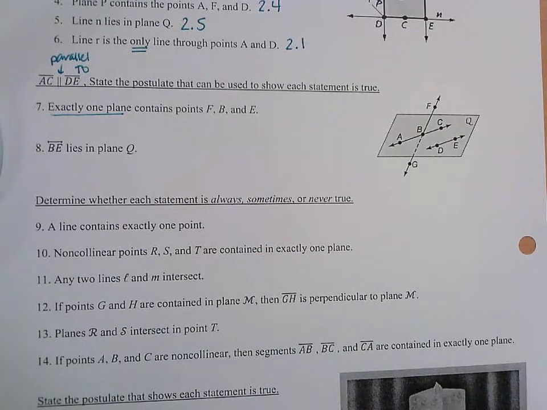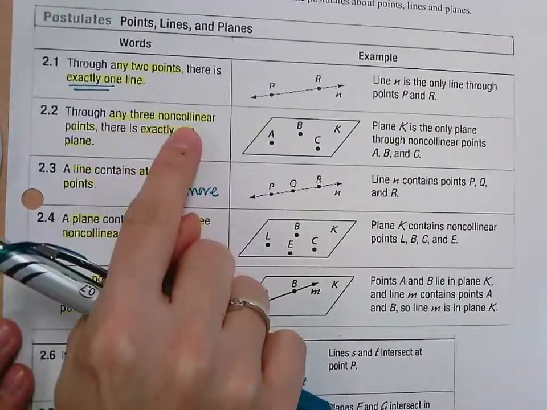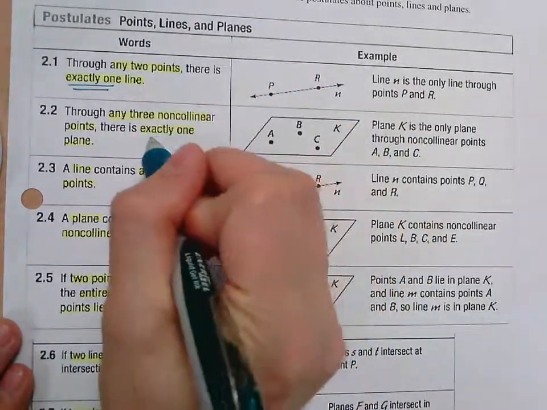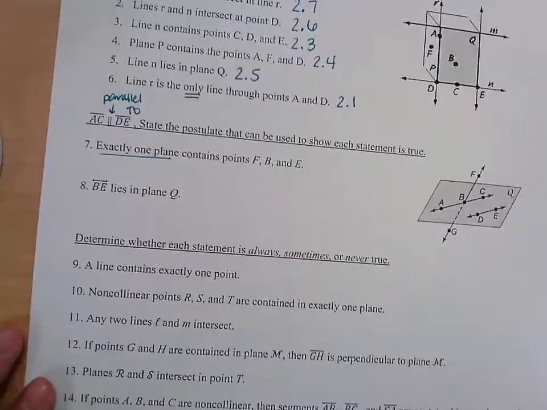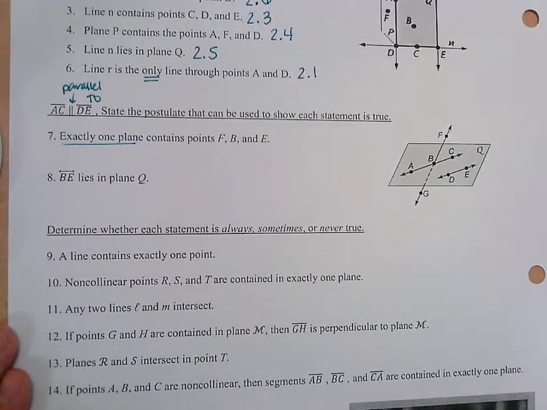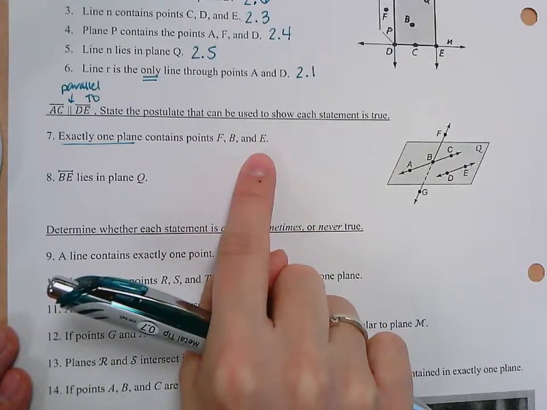Not 2.5, 2.2. I heard somebody say. So 2.2, because it's saying through any three non-collinear points, there's exactly one plane. And this is just kind of said in reverse that exactly one plane contains these 3 points which are non-collinear.